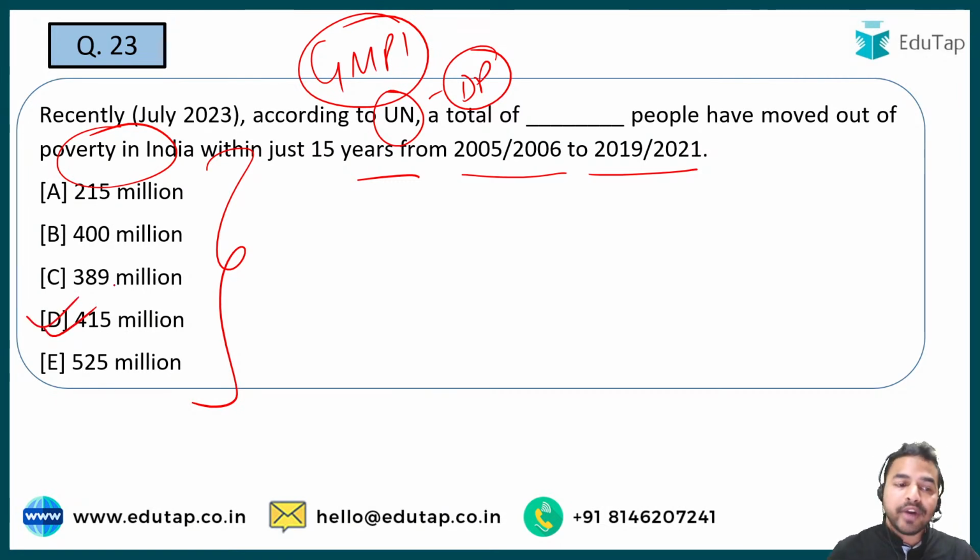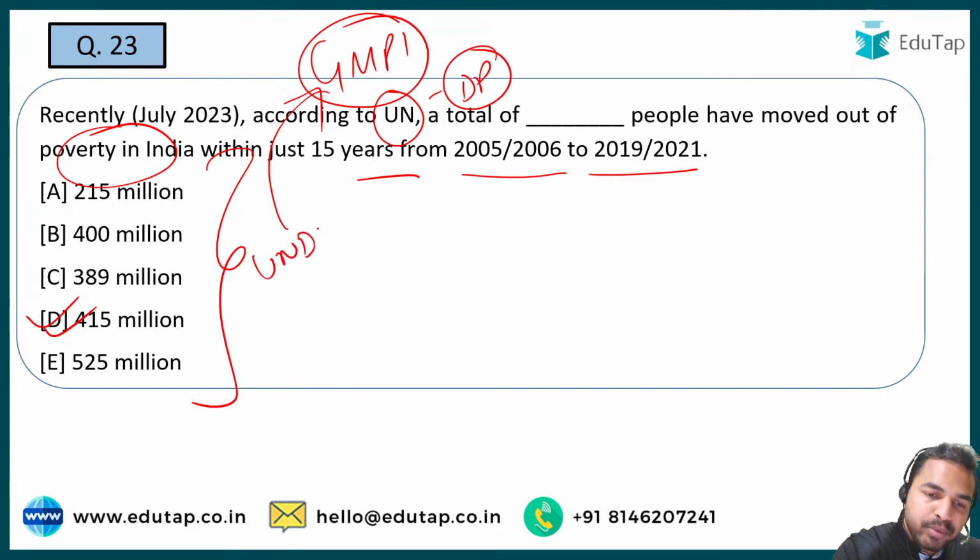Okay, so 415 million लोग हैं जो कि poverty से बाहर निकले हैं in the last 15 years. ठीक है जी। So guys, जब हम बात करते हैं सबसे important चीज की, that is the Global Multidimensional Poverty Index. So whenever we cover any index, we always tell you that there are 5 dimensions across which we have to cover it. So guys, GMPI की अगर हम बात करें तो UNDP, United Nations Development Programme बेसिकली